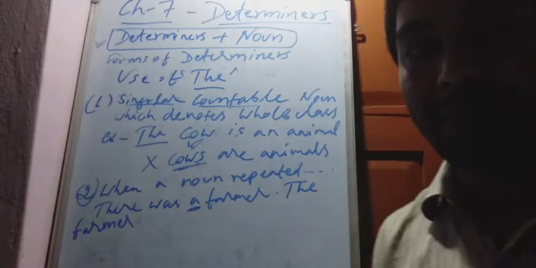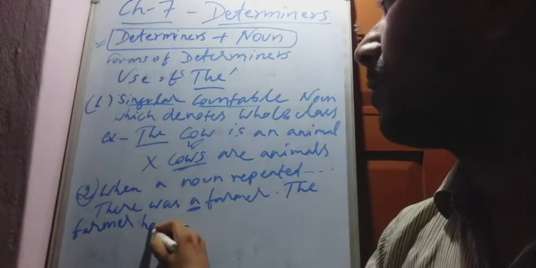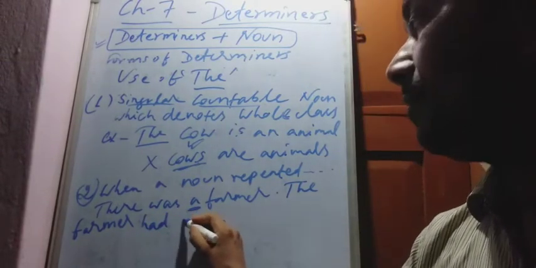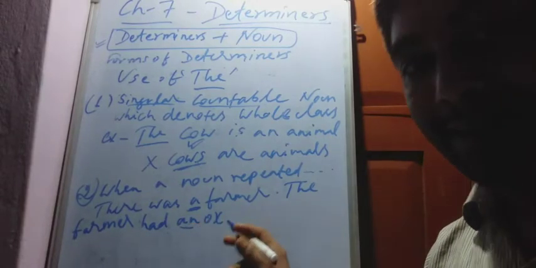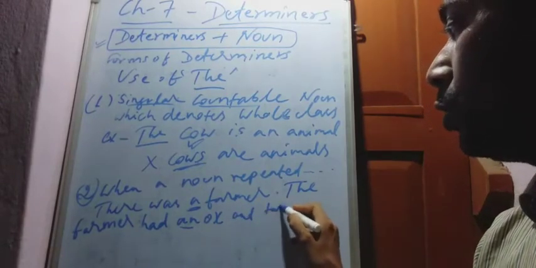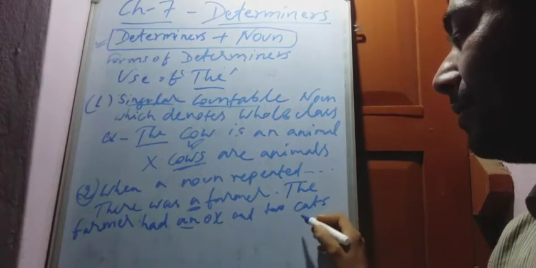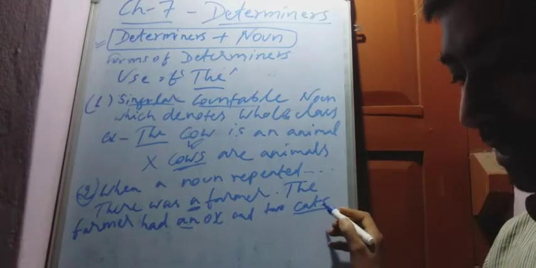When a noun becomes definite, we use the definite article. The farmer had an ox, first time, and two cats. Here it is more than one, so a and an are not used: two cats.